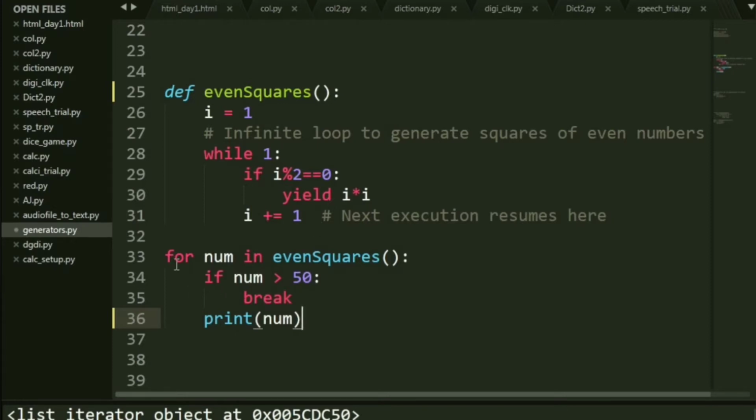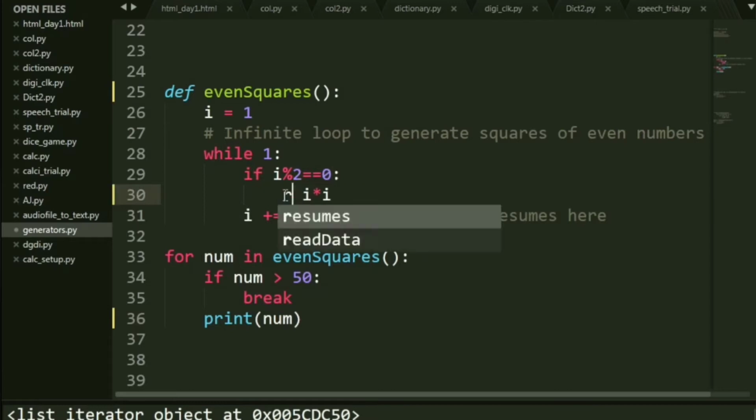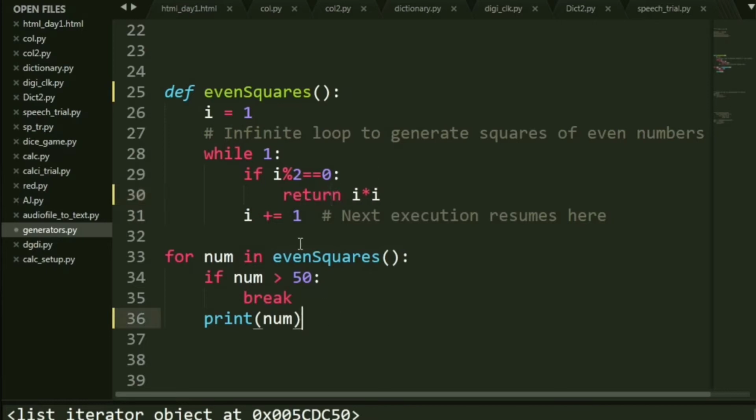So what I have said is for num in even_squares, okay, even_squares is my function name. If the number is greater than 50, then stop, otherwise print it, alright? So inside my main function, I declare i as 1. And inside an infinite loop, I say that if i mod 2 is equal to 0, then yield i into i. Now let me currently remove yield and say return, okay? And now let us actually see the difference. I'll explain the rest of the code later on. First, let's see what return does.